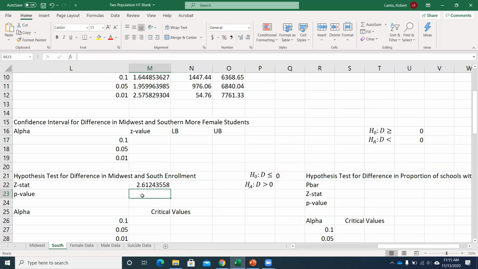So I hit enter here. I get a test statistic of about 2.6. So I'm 2.6 standard deviations away from that assumed true difference of 0. At least my sample evidence was.